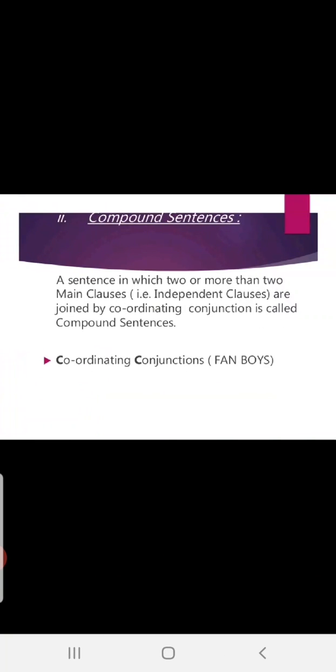Now, compound sentence. Okay, compound sentence: a sentence in which two or more than two main clauses, that is independent clauses, are joined by a coordinating conjunction is called a compound sentence. See children, a compound sentence always has two or more than two main clauses. I had asked you to learn what is a clause and what is a phrase, right?